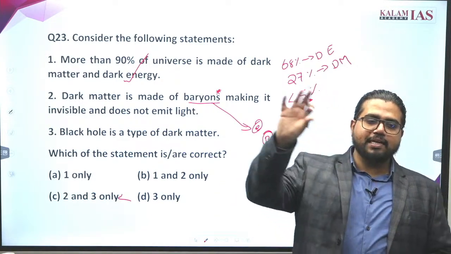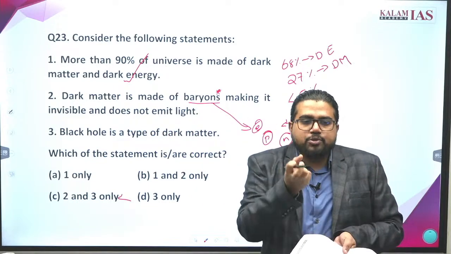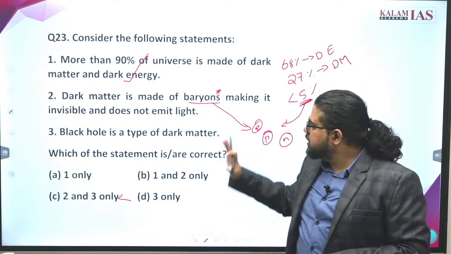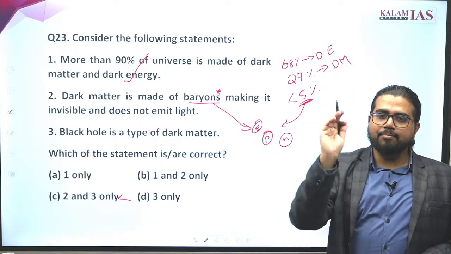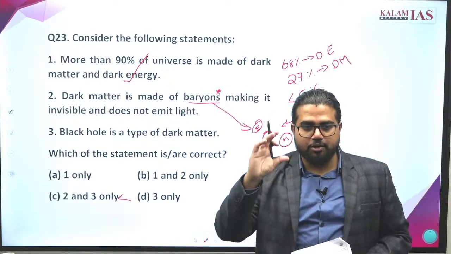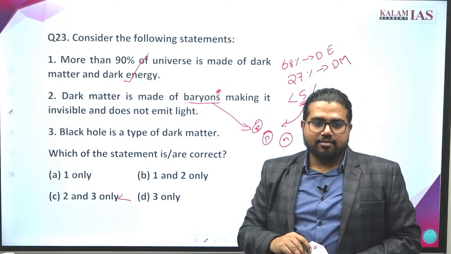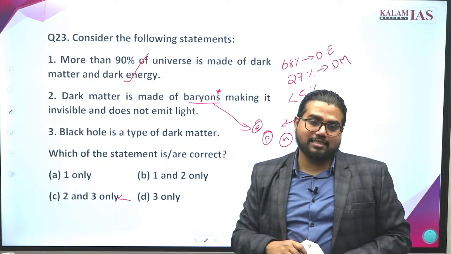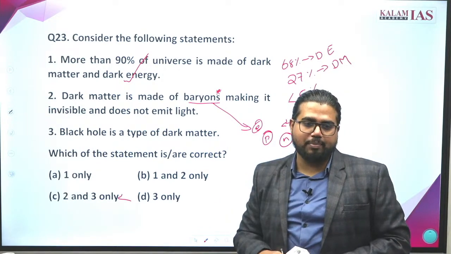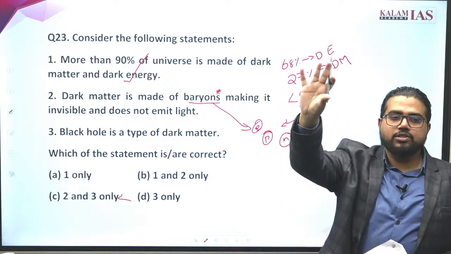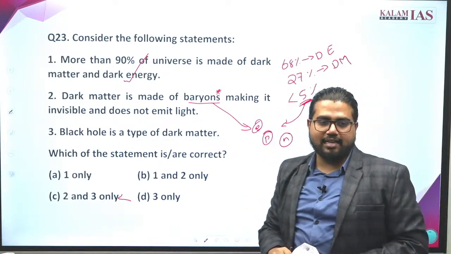If something is made of baryons, it will absorb light and it can reflect light. So there will be some interaction with light and you can observe it, like we see planets in the sky. We see the reflection from the Sun on the planets and observe them. Similarly, if it is made of baryons, we can observe it by some interaction with light.